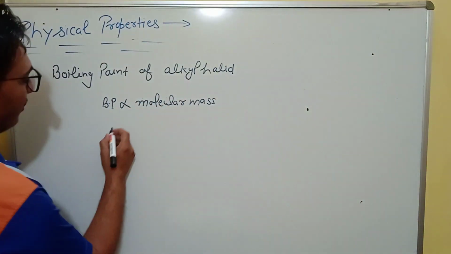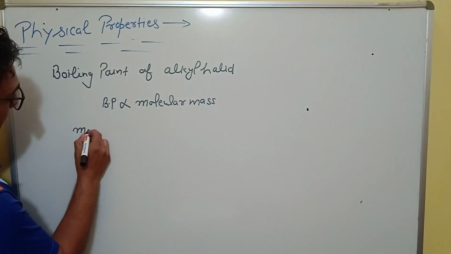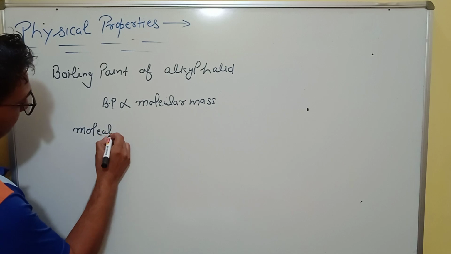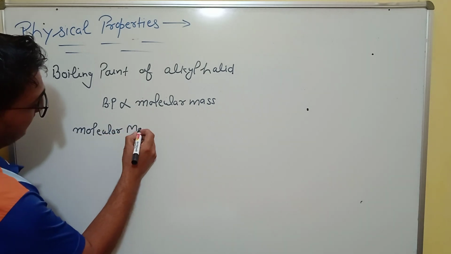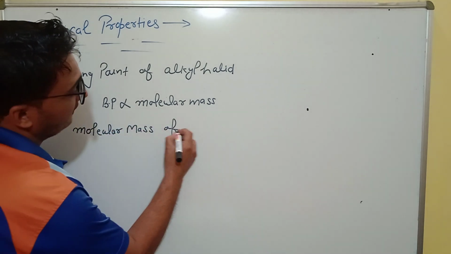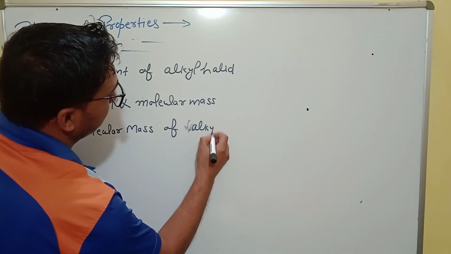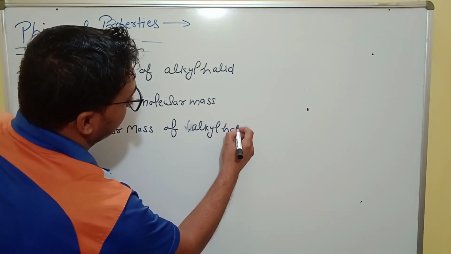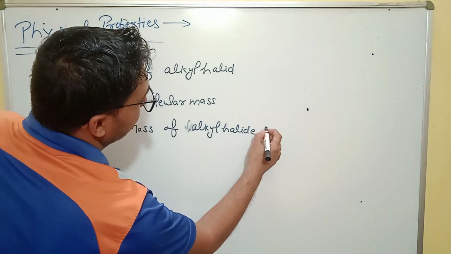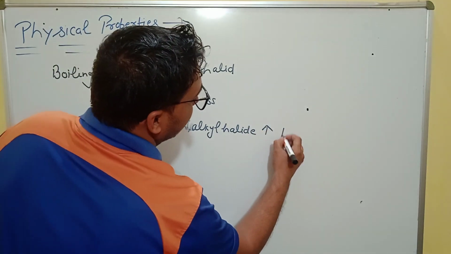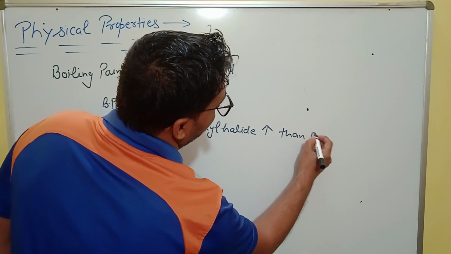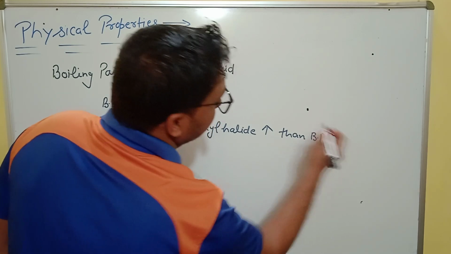So when the molecular mass of alkyl halide increases, the boiling point increases.